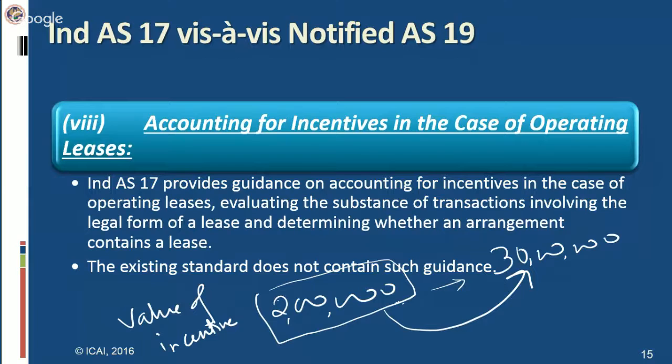In general, this reduction is on straight line basis. However, another systematic basis may also be used, which is representative of the time pattern of the lease benefit from the use of the lease asset. Means any other basis can also be used. It's not necessary that every time on straight line basis only this incentive has to be amortized. Any other appropriate basis may also be taken as listed in the standard.